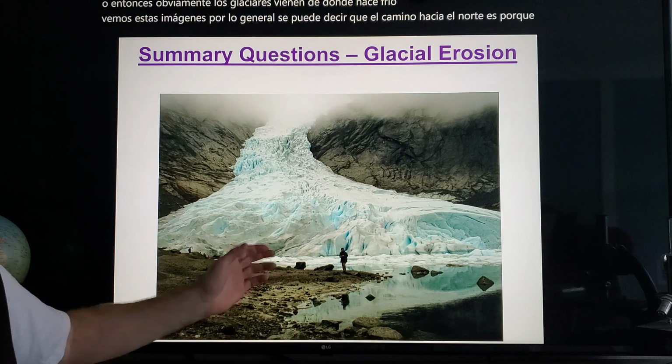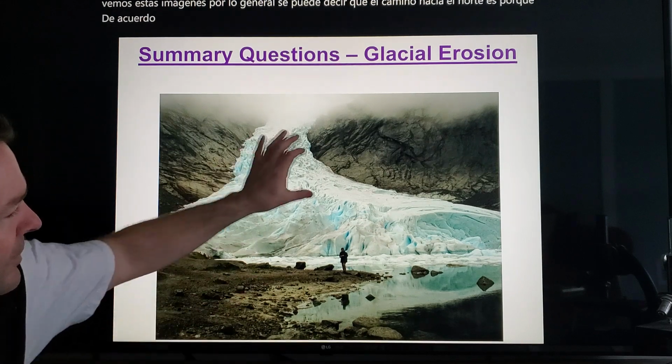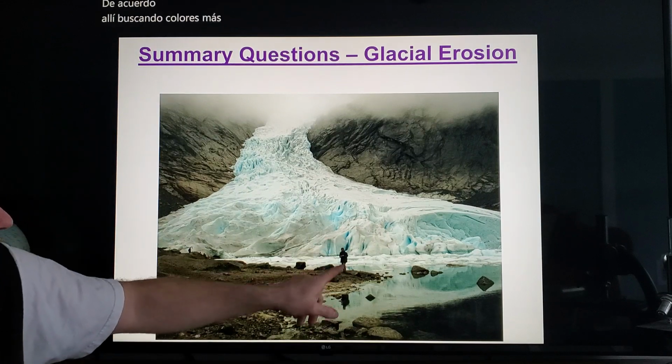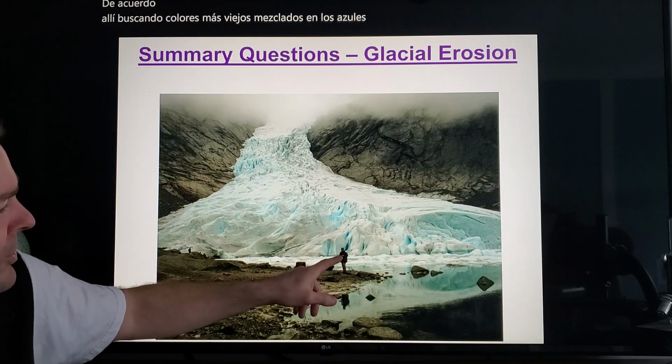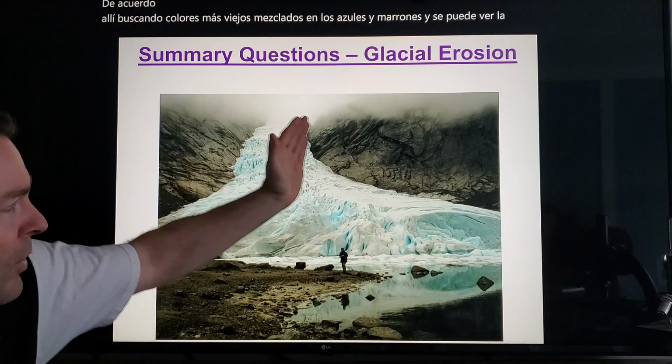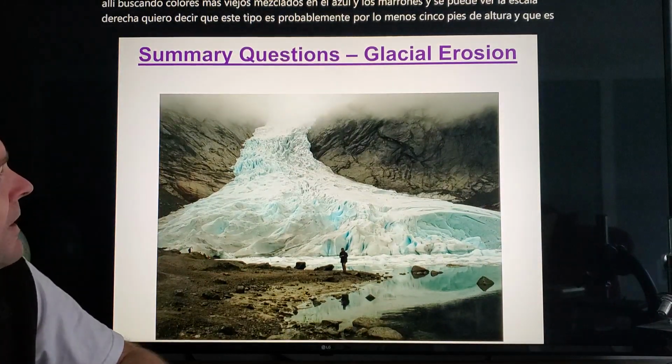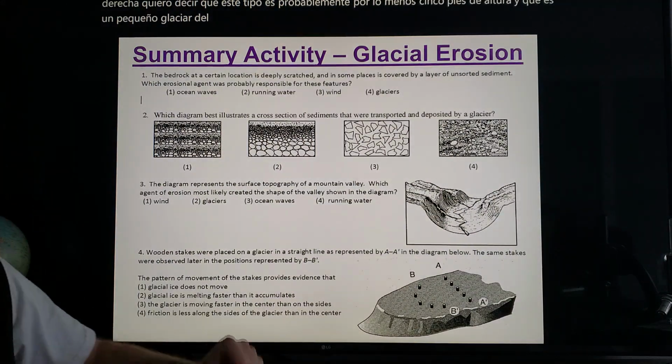Okay. Beautiful picture right there. Look at all the colors mixed in, the blues, the browns, and you can see the scale, right? I mean, this guy's probably at least 5 feet tall, and that's a small valley glacier, but they're still enormous. All right, let's take a look at some summary questions here.